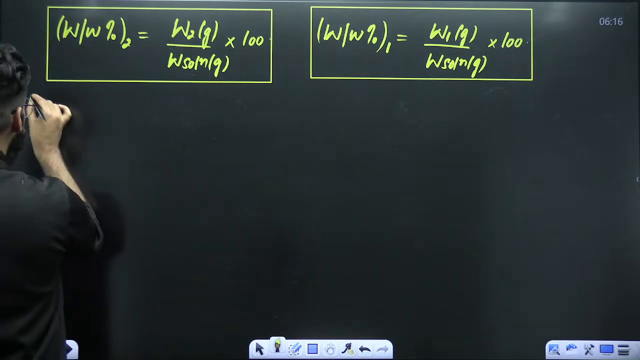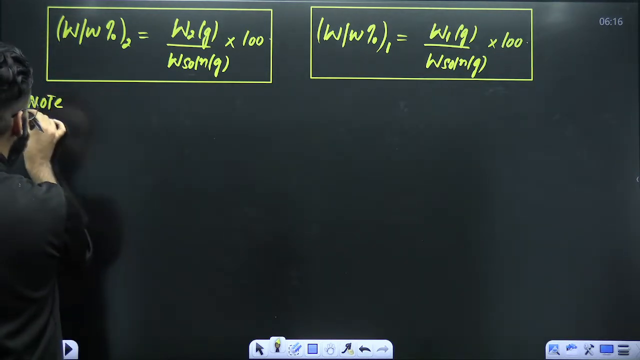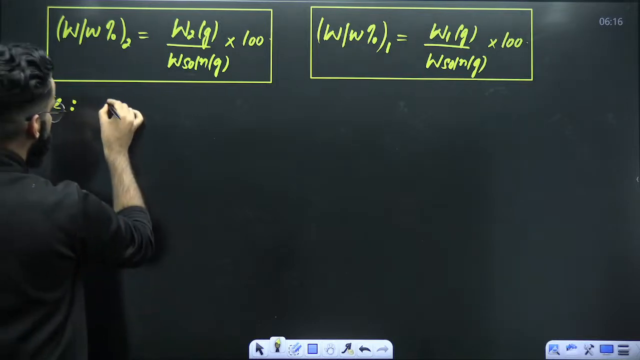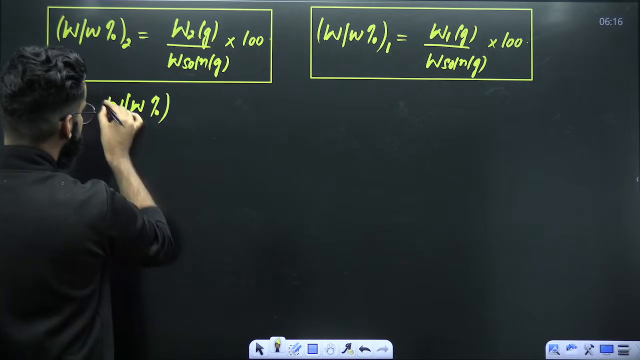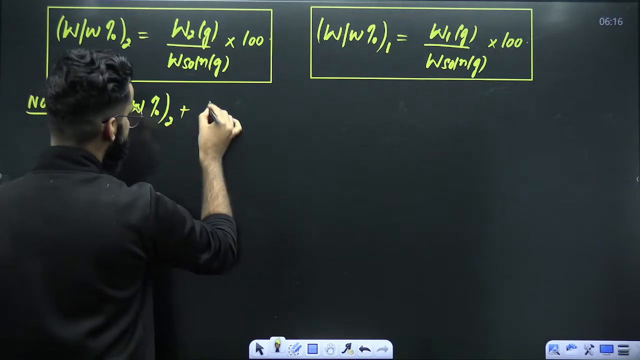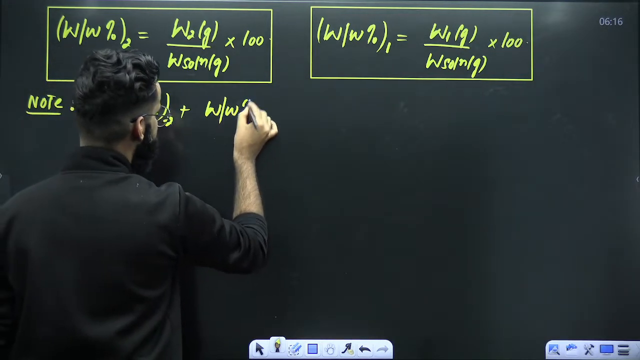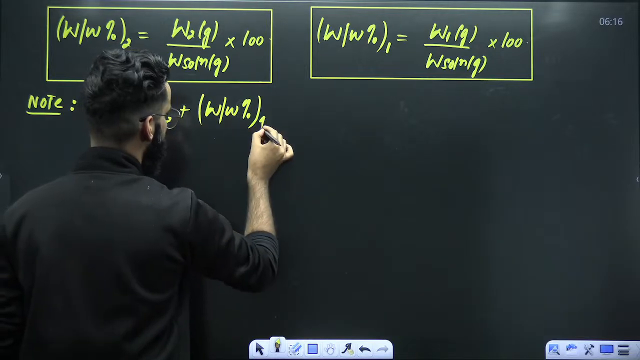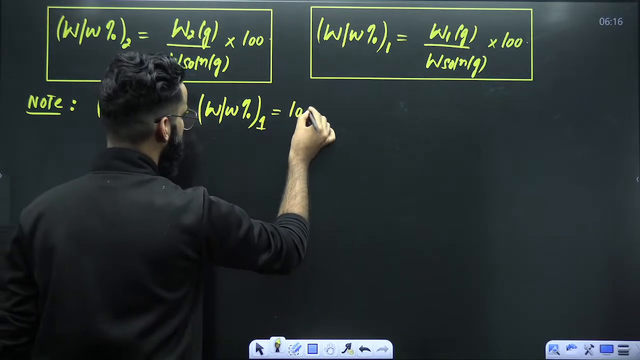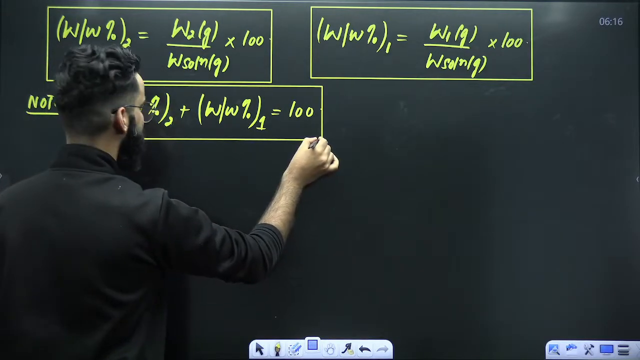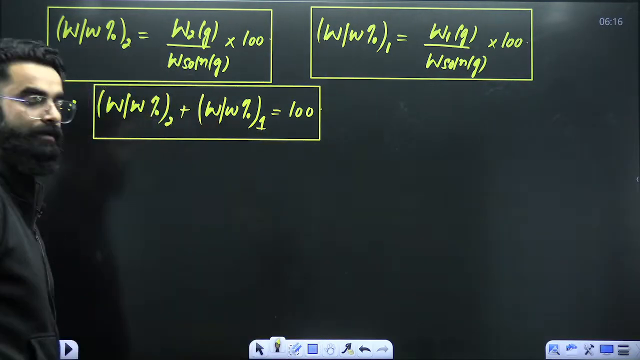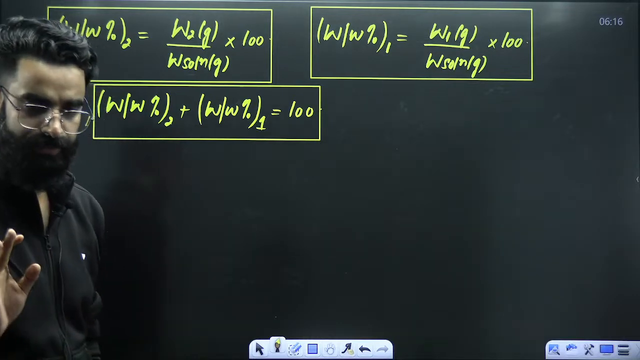And dear students, just take note of one simple thing. Do remember, weight by weight percentage of solute plus weight by weight percentage of solvent is always equal to 100. I hope this is super clear to everyone.